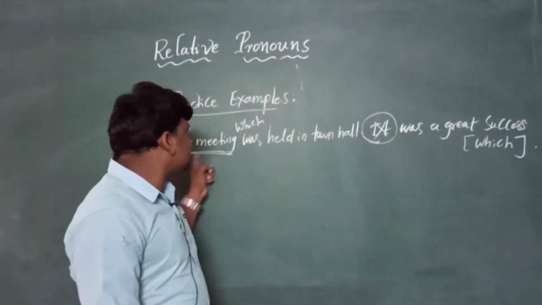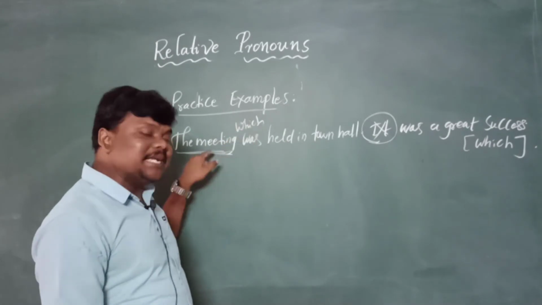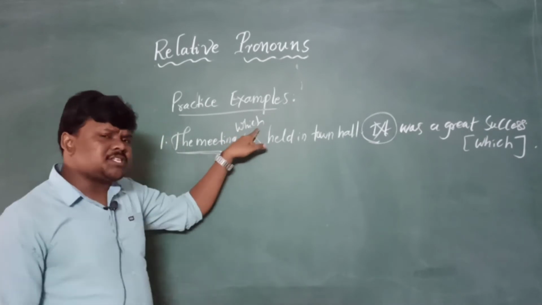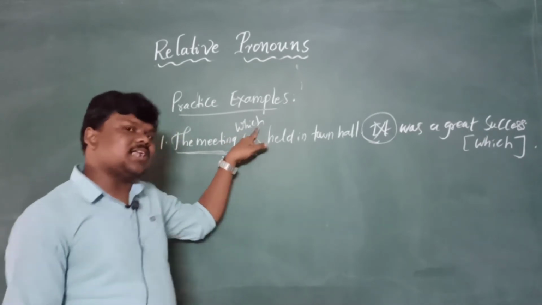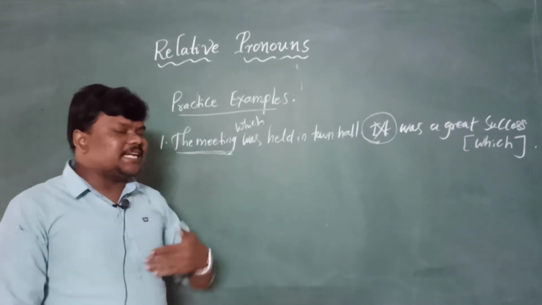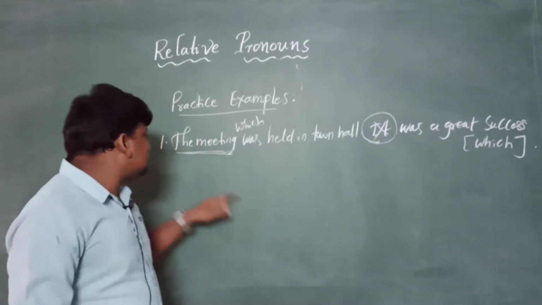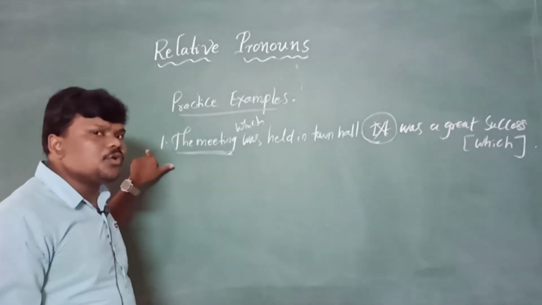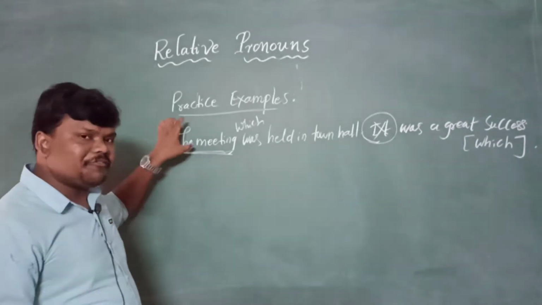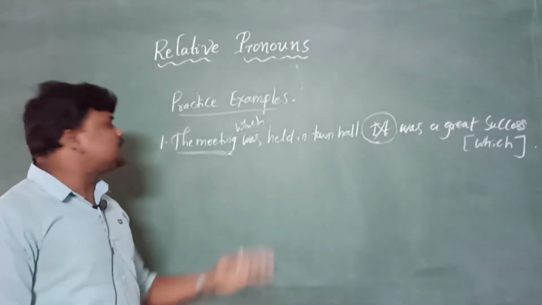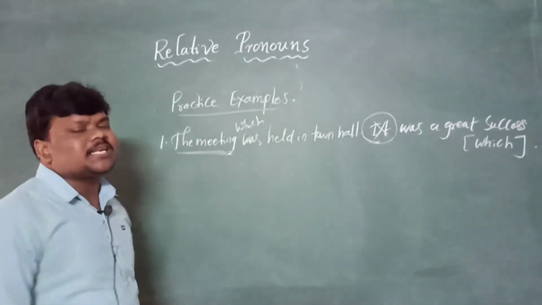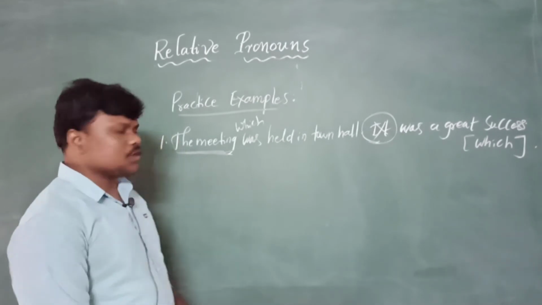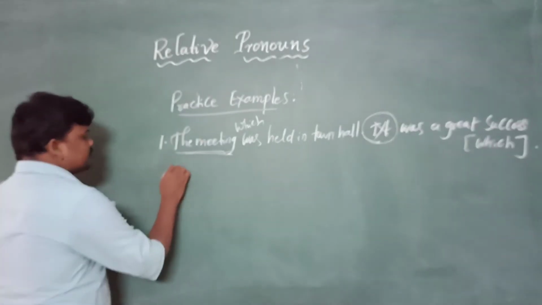The meeting which was... yes, as the meeting is a thing, and this thing is immediately followed by which. Many of the students I saw in previous classes, when they sent me worksheets and answers, started right there, writing who, which, that at the very start. No, dear. After the person, after the thing, after the place, after the animal, we need to write it. Don't write it at the starting of the sentences, whether it is who, which, that, whatever it is. Well, let me write the answer for you.